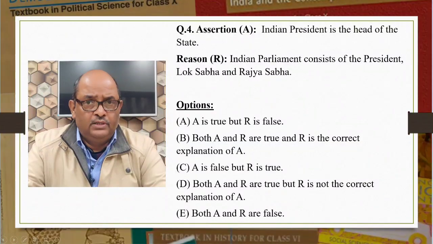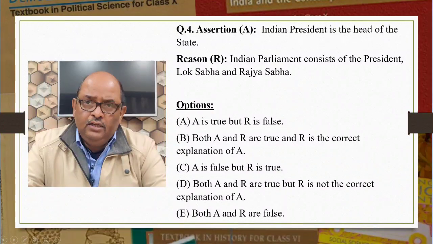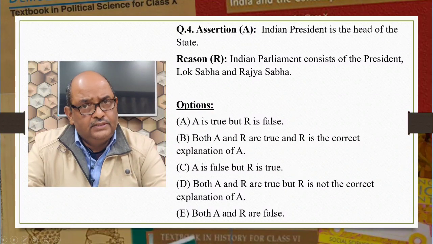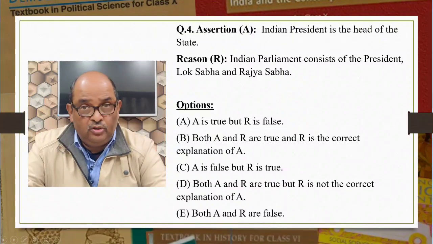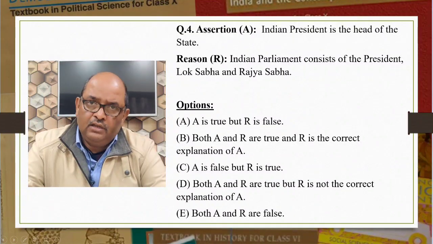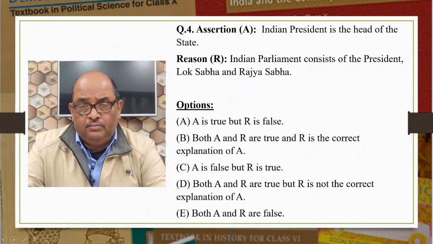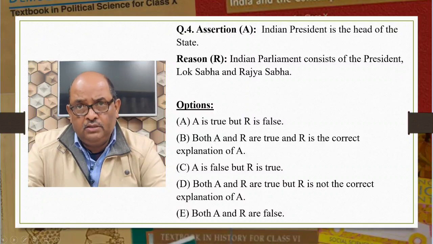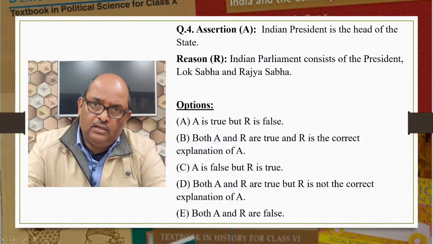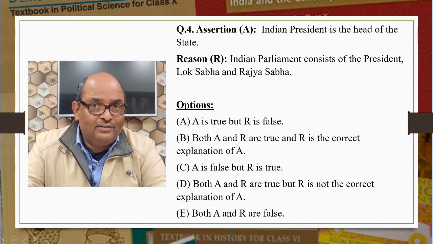Let us see one more example. Question number 4. Assertion A: Indian President is the head of the state. This seems to be alright. Reason R: Indian Parliament consists of President, Lok Sabha and Rajya Sabha. This also seems to be alright.